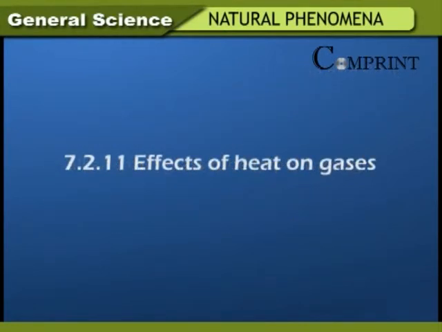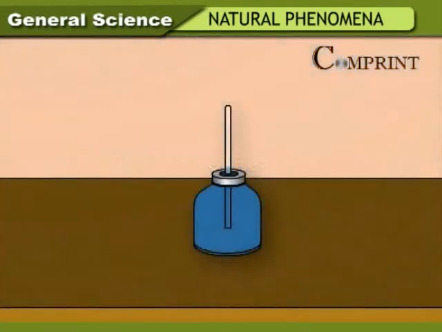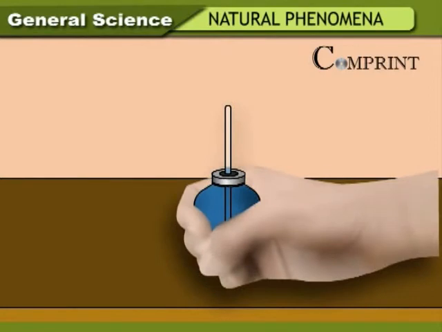Effects of heat on gases. Activity. Take one empty injection bottle and clean it thoroughly. Make a small hole to its rubber cap. Arrange an empty refill and insert it through the rubber cap as shown.